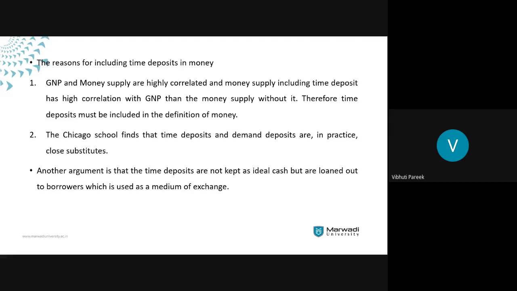And the second one was that time deposits and demand deposits are very close substitutes, because the banks make these time deposits. Whenever you are investing some money for a longer period of time, the bank does not keep the entire amount to itself. What will the bank do of this amount?